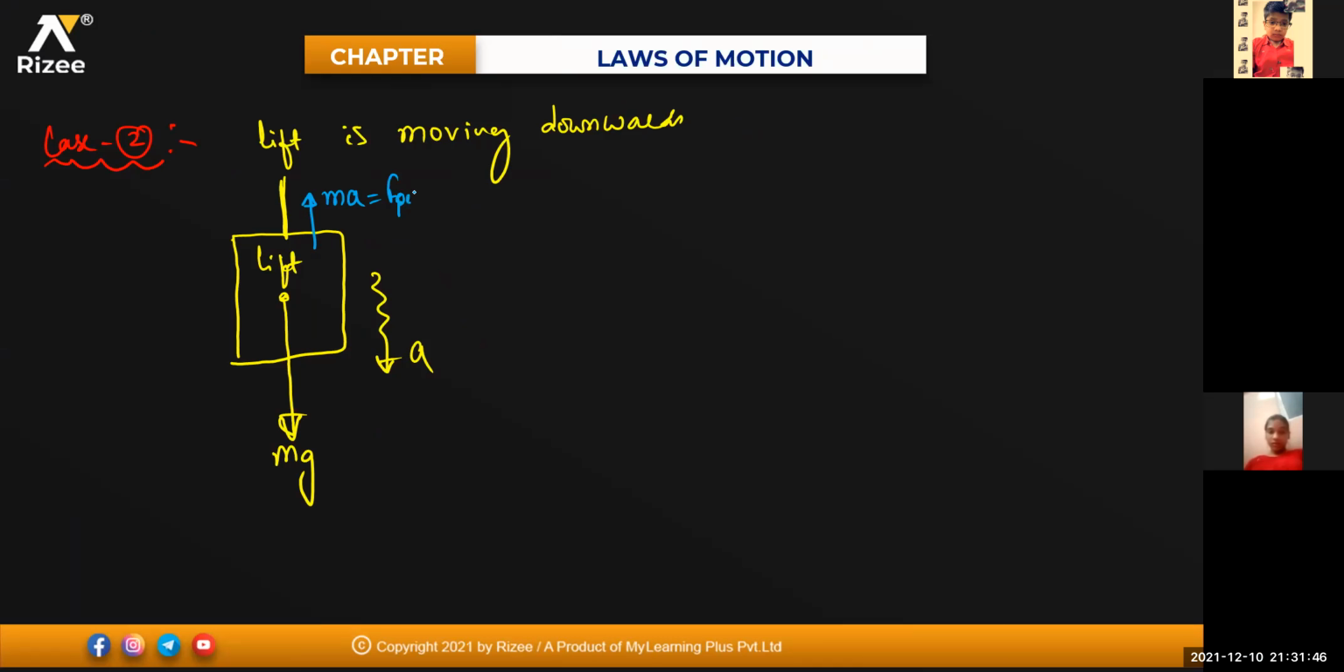Now, can anyone tell me the equation? In which direction is the body moving? How to write the equation? mg minus T is equal to ma, sir. Yes, take all the forces in the direction of motion, minus the opposite force, must be equal to mass into acceleration.